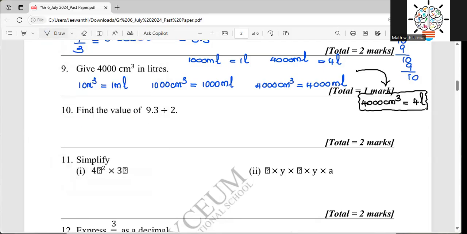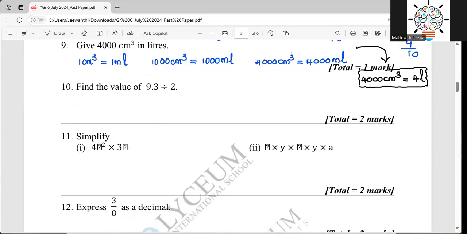Okay, so then we will move to the next one. You want to find the value. So then we have 9.3 divided by 2. So again, we forget about this decimal and just divide 93 by 2. So 2 times 4, 8, and 1 remainder. You bring this 3 down, that becomes 13. 2 times 6, 12, and 1 remainder.